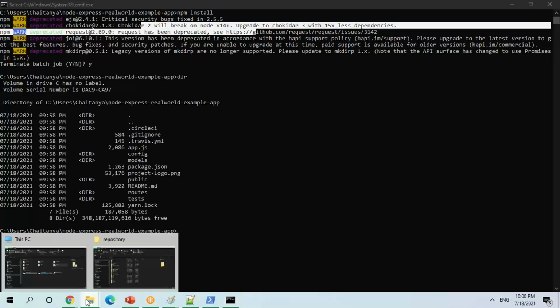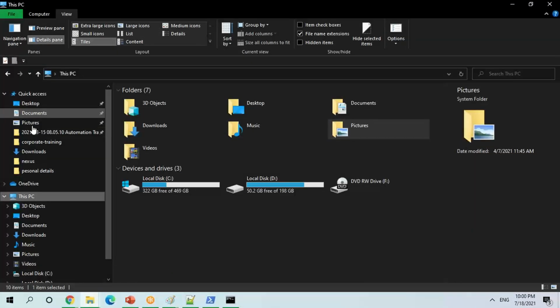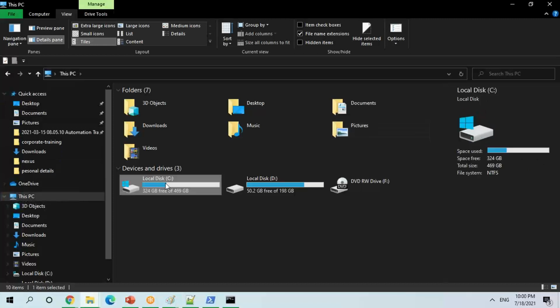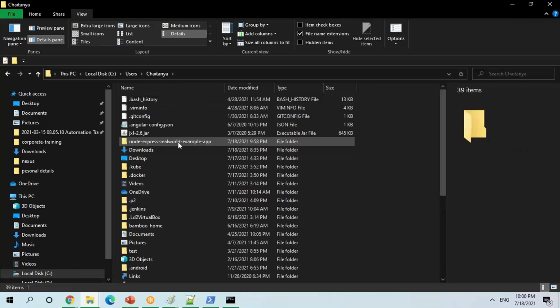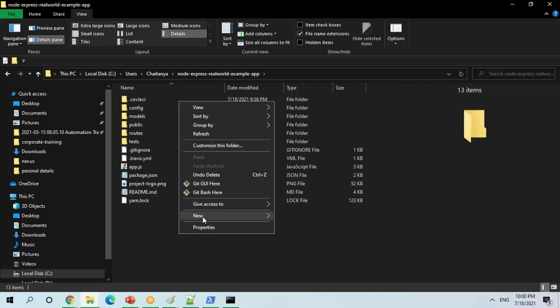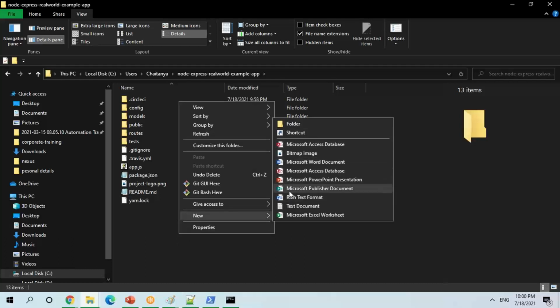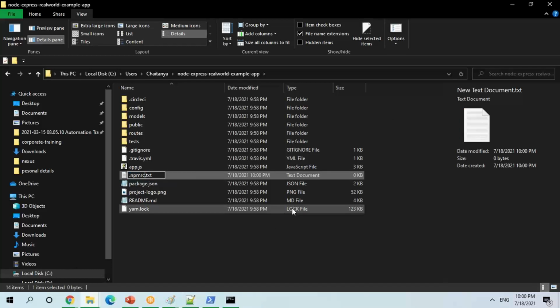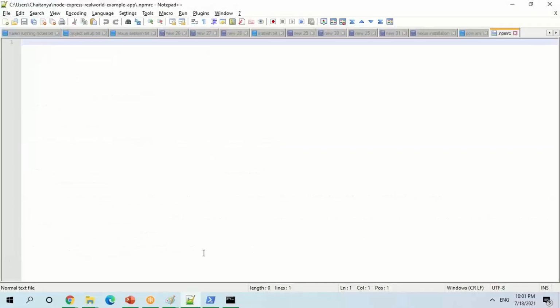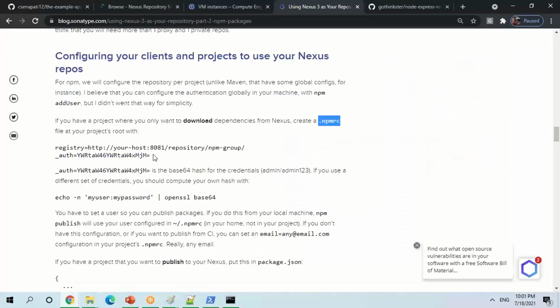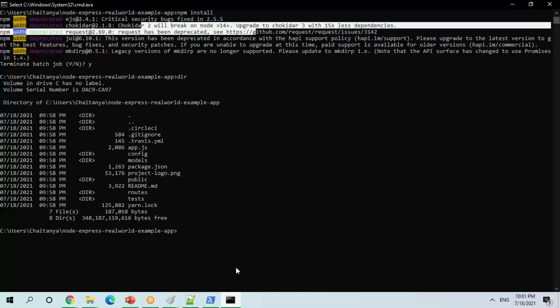I'll go to this path, C drive, users. Okay. Yes, just give these details. So you can just do some encoding here, keep these values. But again, these values have to change actually. So if you can do one thing, just give this value, you can get some value here.